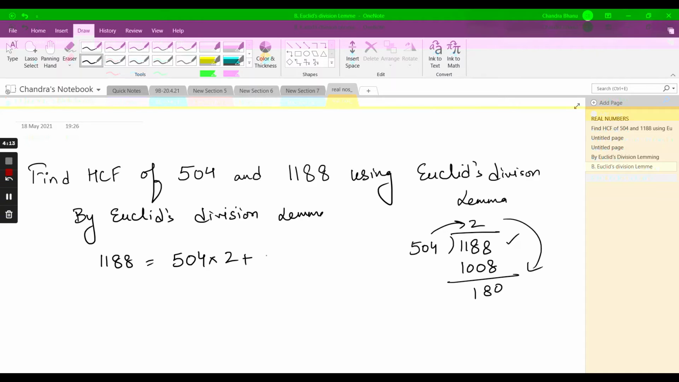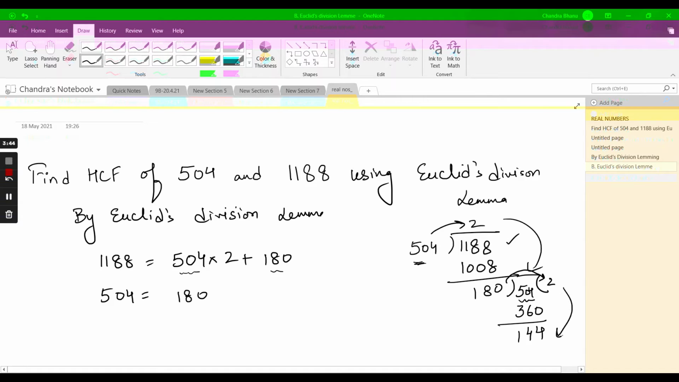Now in the second step, I am going to take my divisor as the dividend and the remainder as the divisor. That means I am going to divide 504 by 180. Into 2 it is 360. My remainder will be 144. So that means I can write 504 as 180 into 2 plus the remainder 144.